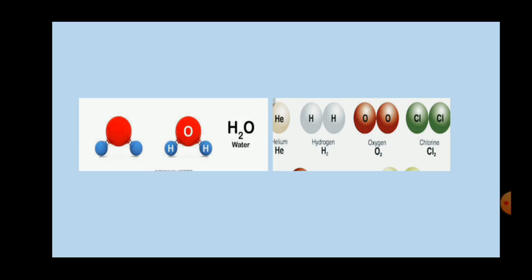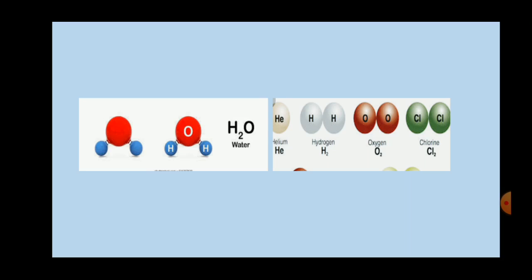Now what is the meaning of fixed ratio? I already explained. In H2O, how many hydrogen atoms should be present? 2. And how many oxygen atoms? 1. So this is a fixed ratio.